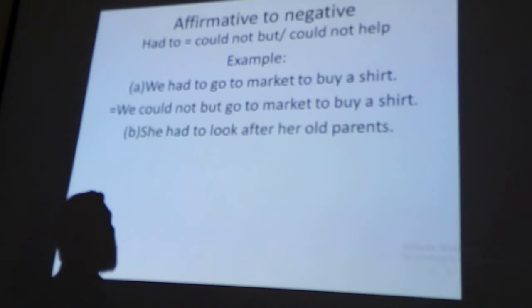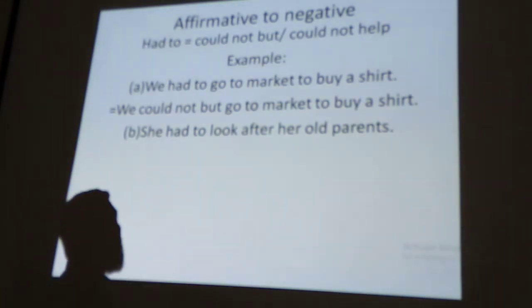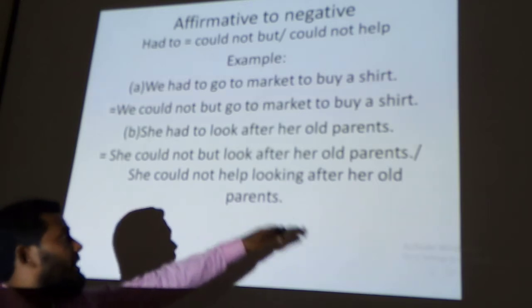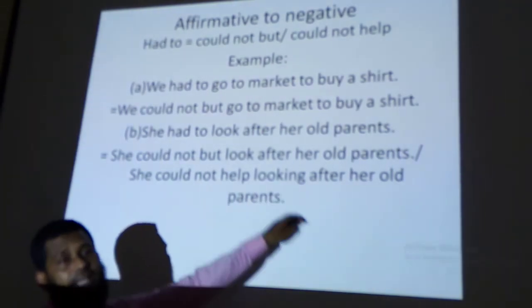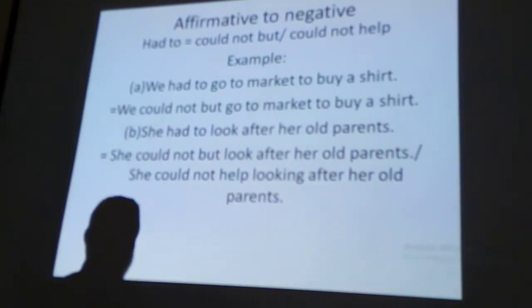Write down the answer. She had to. Here is had to. So we will have to use could not but. She could not but look after her parents, or she could not help looking after her parents. If you use help, you will have to add ing with the base form of the verb. Write down the answer.